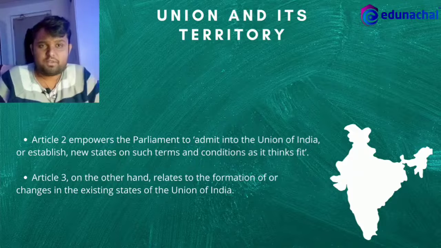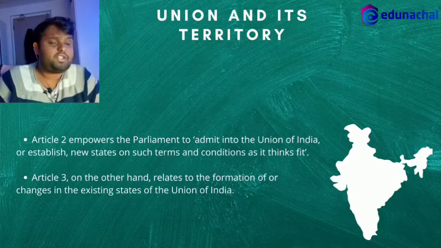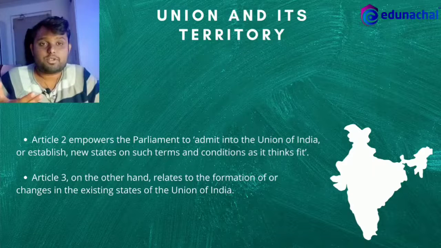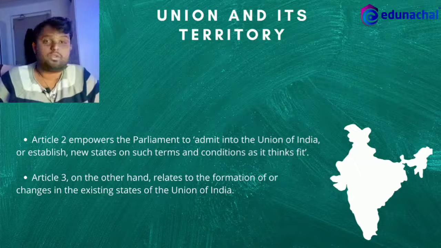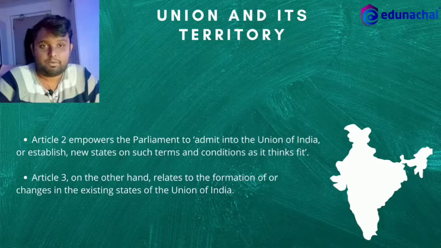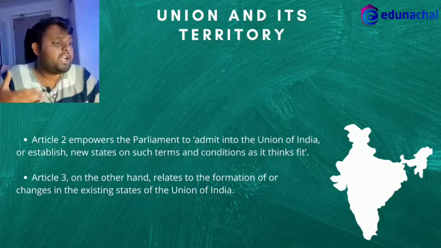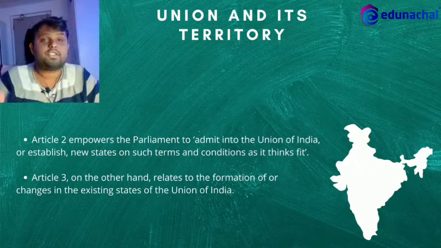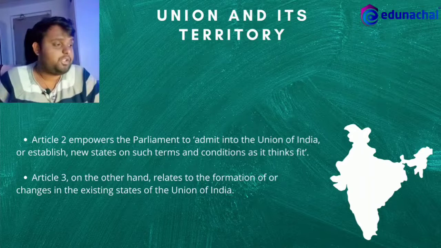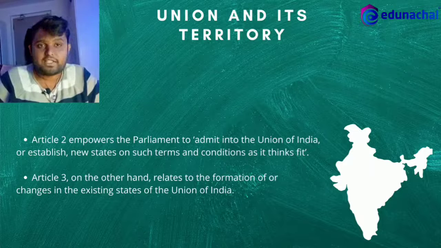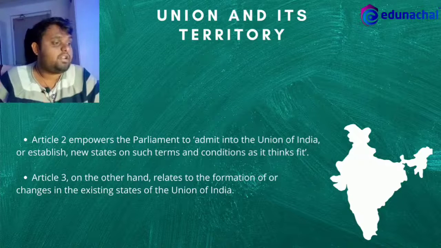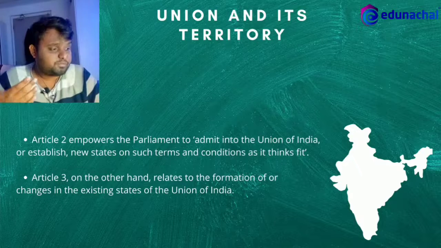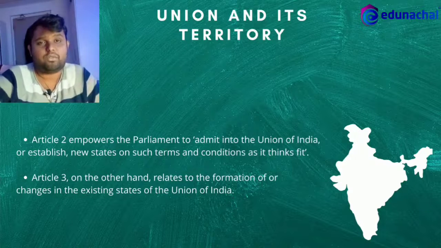The first refers to the admission of states which are already in existence, while the second refers to the establishment of states which were not in existence before. Notably, Article 2 relates to the admission or establishment of new states that are not part of the Union of India, and Article 3, on the other hand, relates to the formation or changes in the existing states of the Union of India.